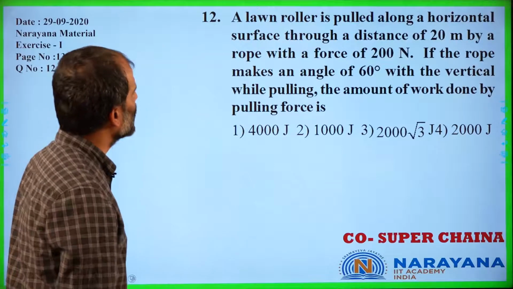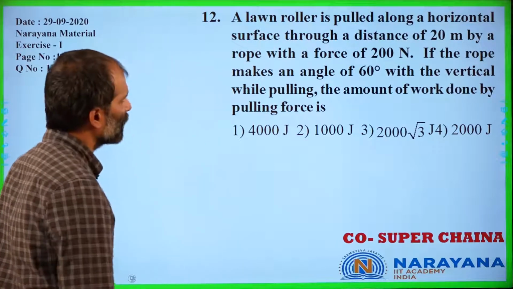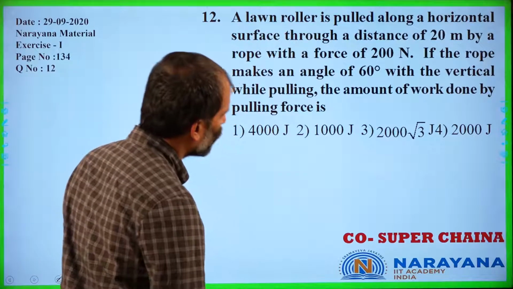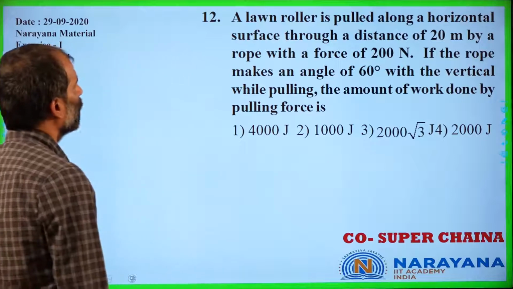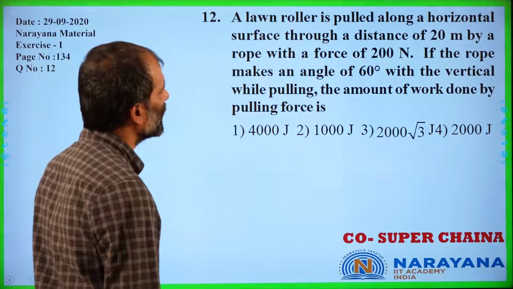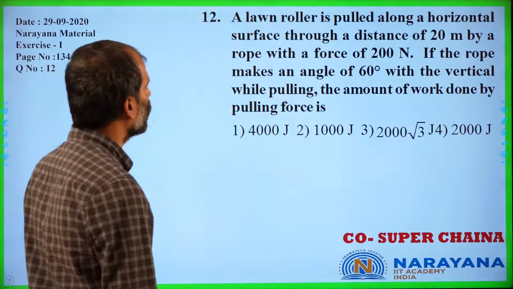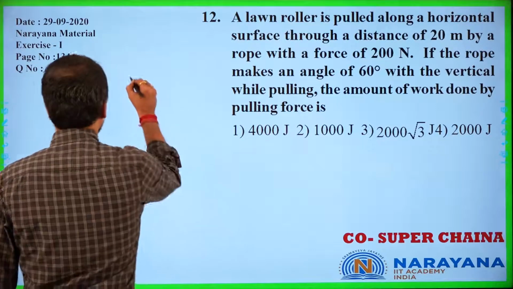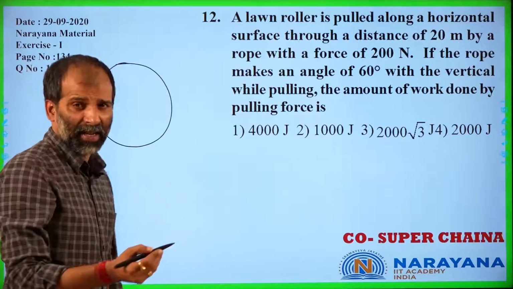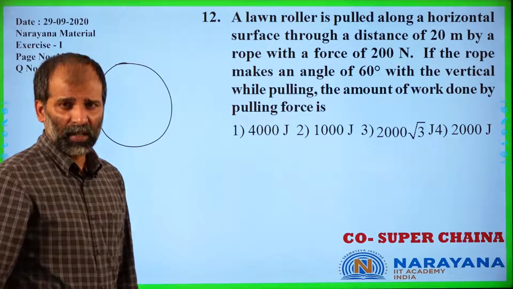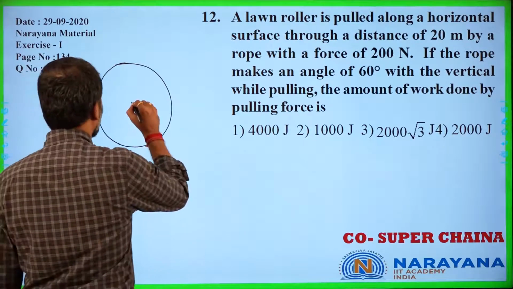In the next slide, it is given that a lawn roller is pulled along a horizontal surface through a distance of 20 meters by the rope with a force of 200 Newton. If the rope makes an angle of 60 degrees with the vertical while pulling, find the amount of work done by the pulling force. Let us assume that this is the lawn roller. In cricket pitches, if you could observe, you have a roller on the pitch. So that is the lawn roller.